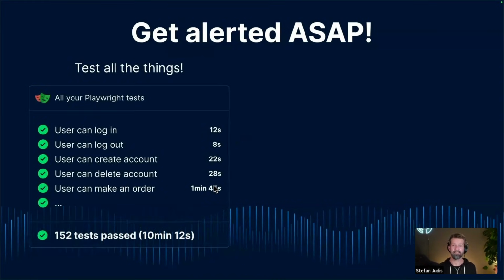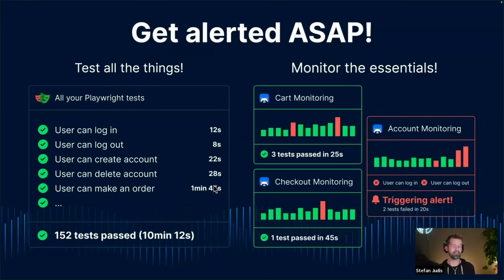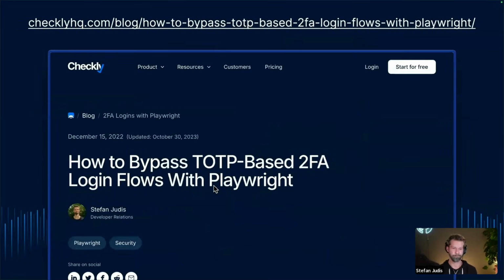I think this is just a very sweet deal. Get alerted as soon as possible. I tried to tell you that a couple of times. Your Playwright test suite that you probably have already easily runs 10 minutes. Divide and conquer. Build up your Playwright check suites with 3 tests there, 1 test there, 2 tests there, to be the first one to know when something is off and broken in production.